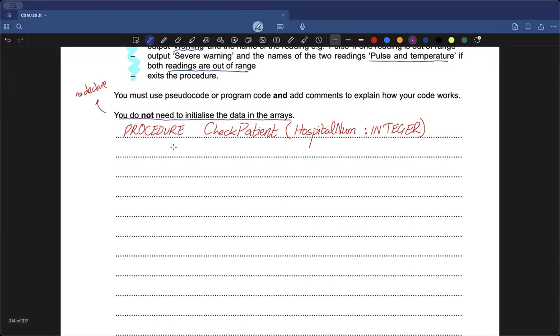So first and foremost, let me put in a comment to explain what I'm trying to do. Every time you try to do something, add a comment. You add a comment by adding 2 slashes, and then you can write something like: checking if the hospital number is valid. So how will you check it? I will just be making use of an if statement. I would be like, okay, if this hospital number